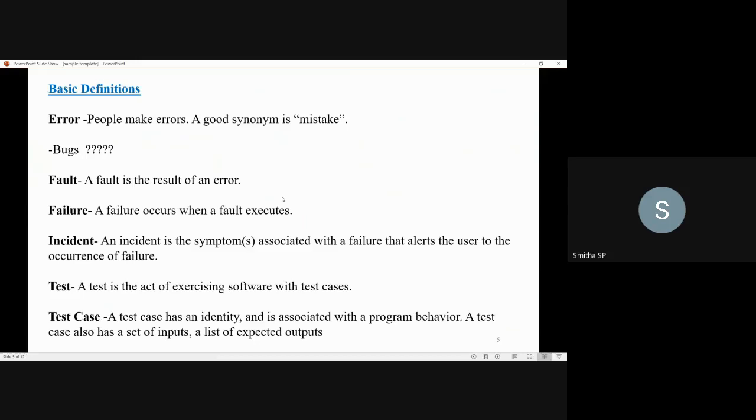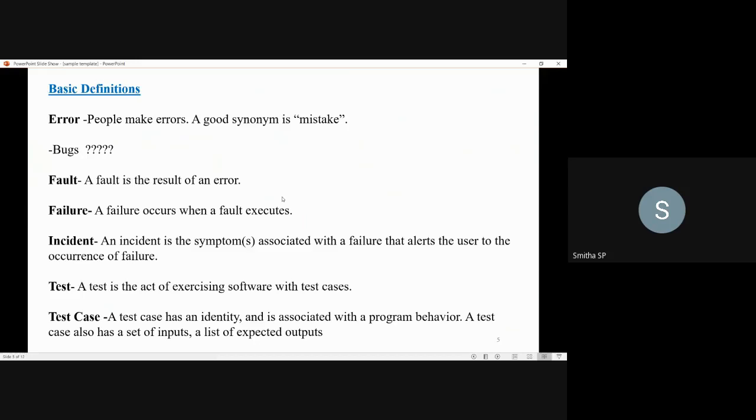Next is the fault. A fault is the result of an error. When the error propagates and is carried forward, if it is not identified in the initial stage itself and it is propagated to the next phase, we call it a fault. A fault is the result of the error.